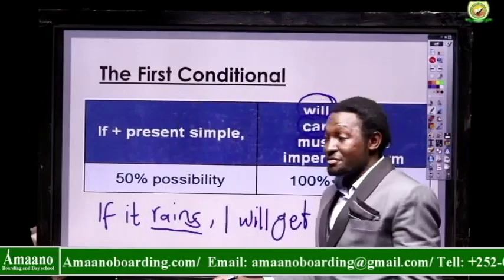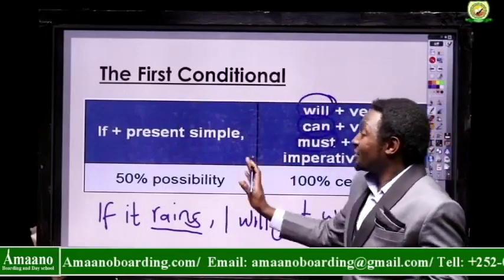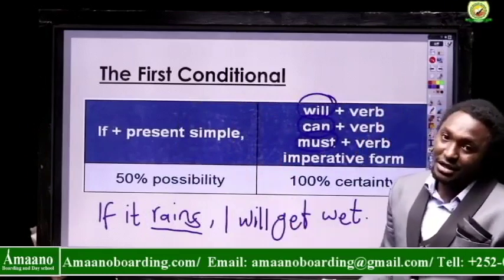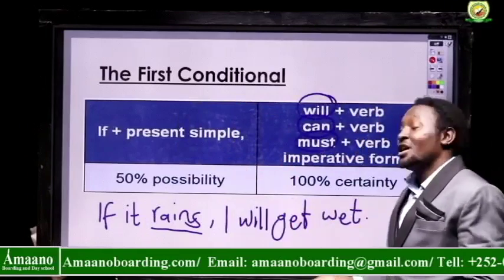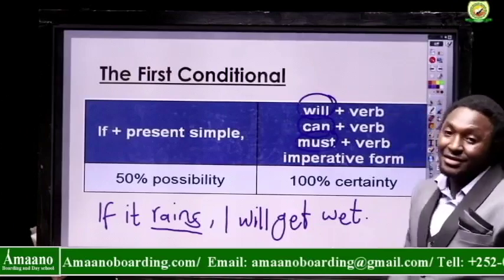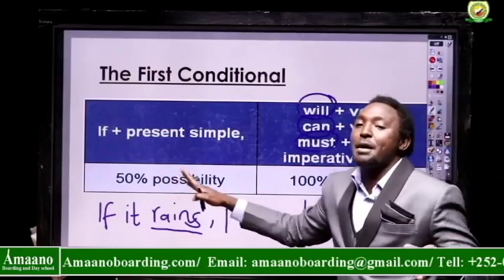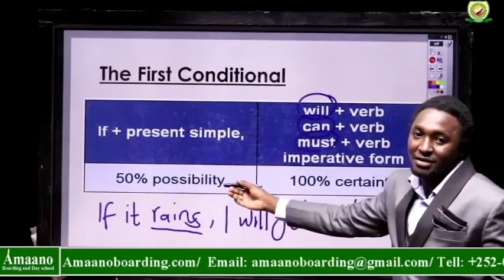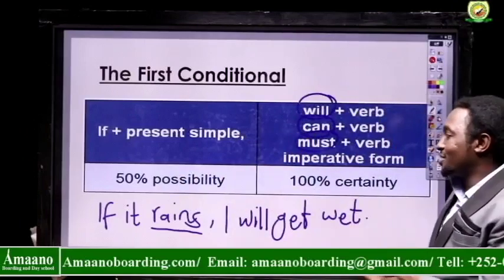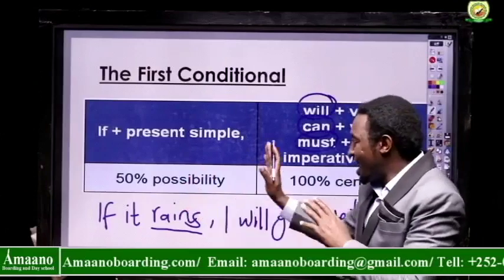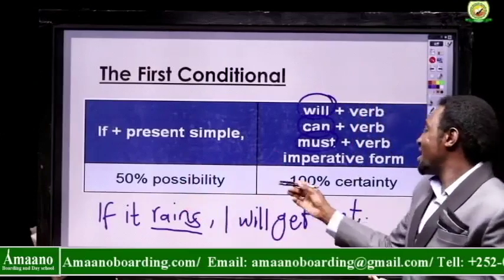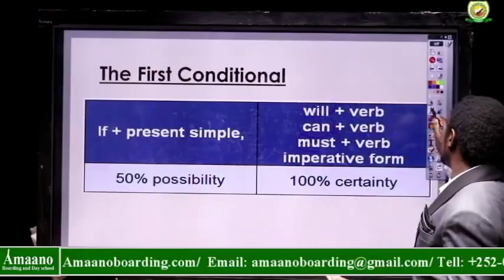We also need to remember that in the first conditional, the first clause has a 50% possibility, but the second clause is always 100% certain: if this happens, this must happen. If the first clause happens, then there must be a consequence. If it rains, it is 100% that we will get wet.